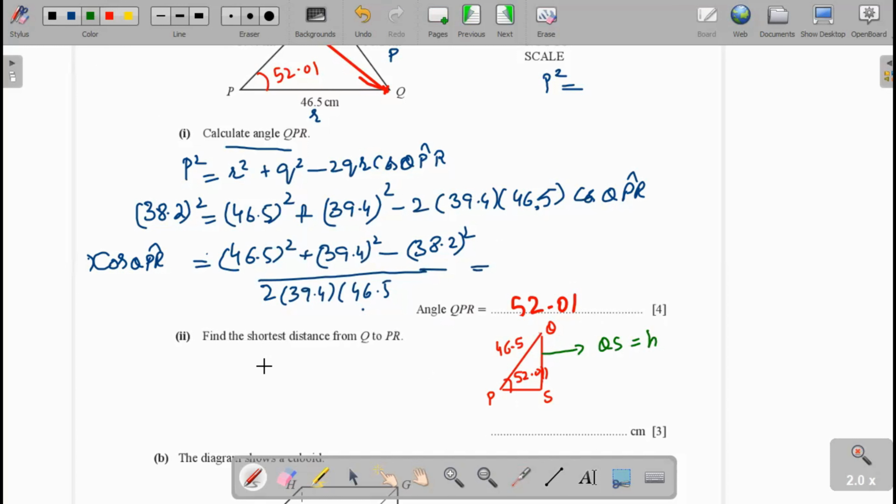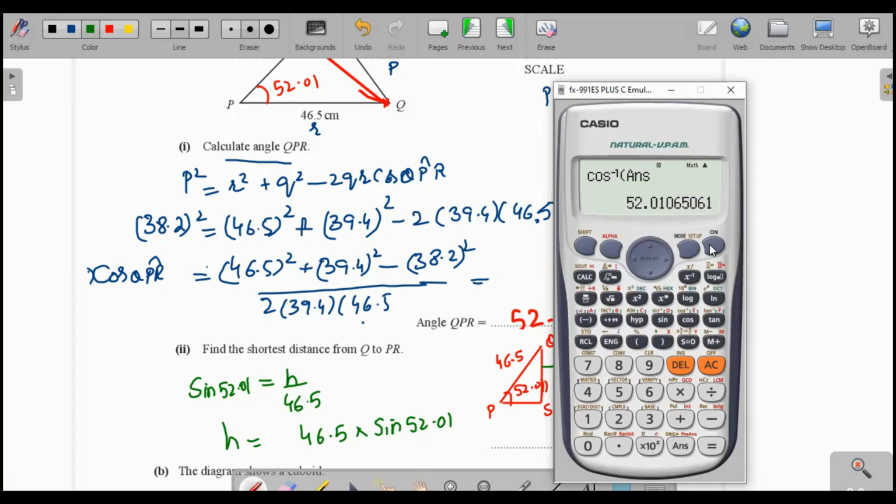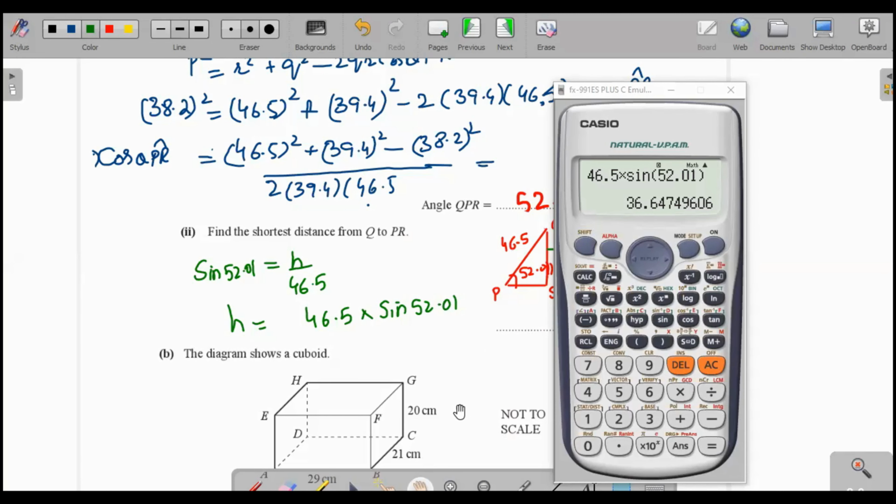Here the ratio opposite side over hypotenuse: h over 46.5 is equal to sine 52.01 degrees. Now h will be equal to 46.5 multiplied by sine 52.01. The answer is 36.6.